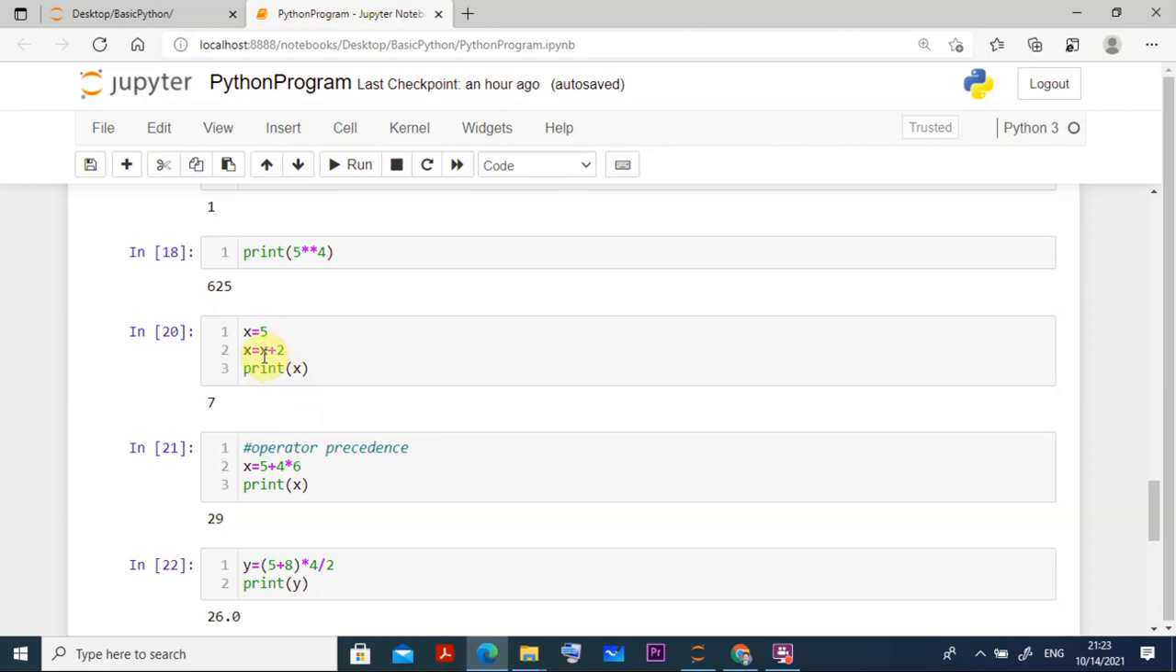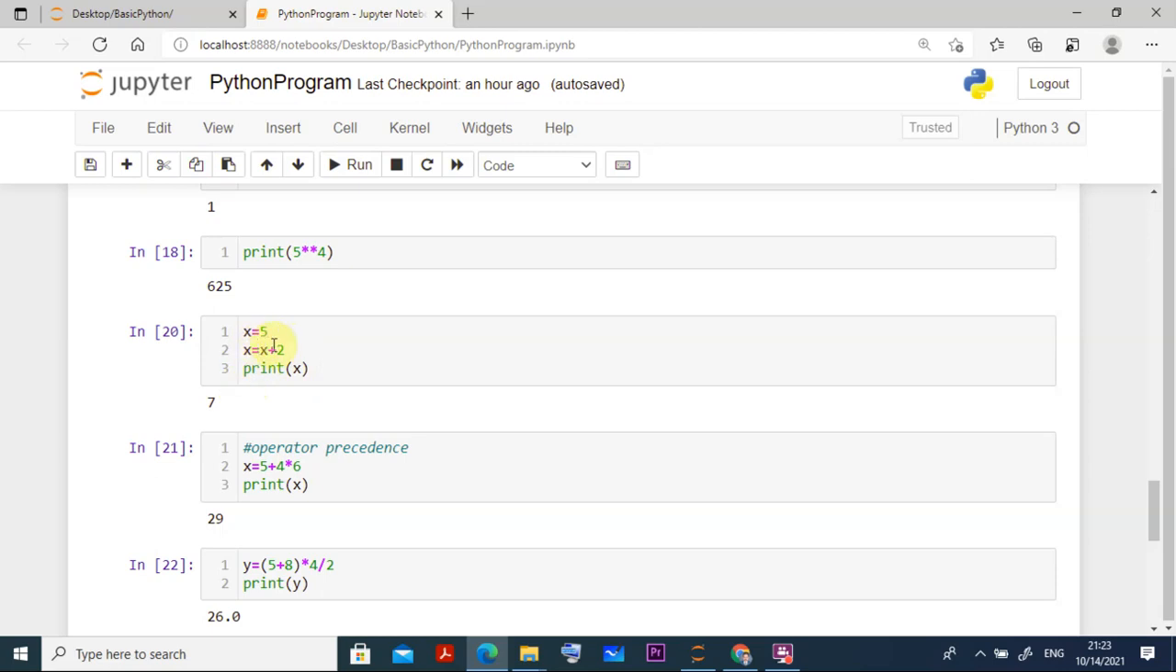We call it the augmented assignment operator. What is this augmented? Suppose I declare a variable x and assign it the value 5. x is equal to 5. So suppose x is equal to x plus 2. That means after the increment it will write the next value. So x is equal to 5, x is equal to x plus 2, then print x. Then it will output 7, 5 plus 2 is equal to 7.